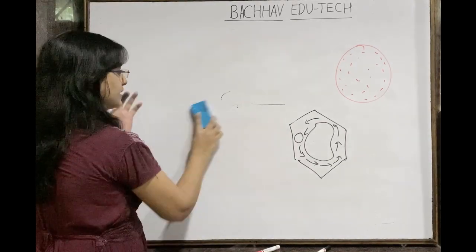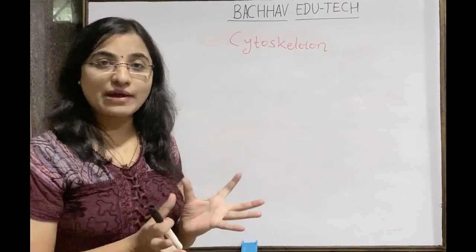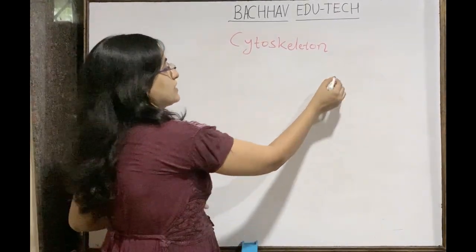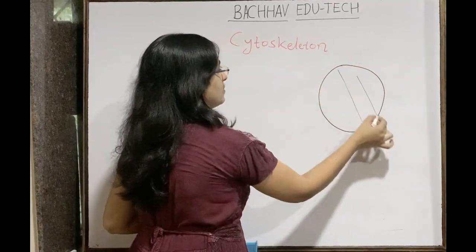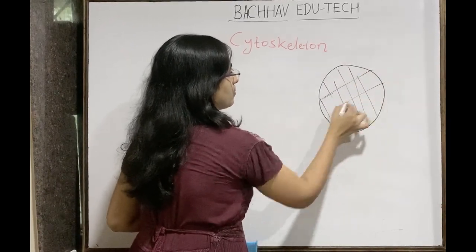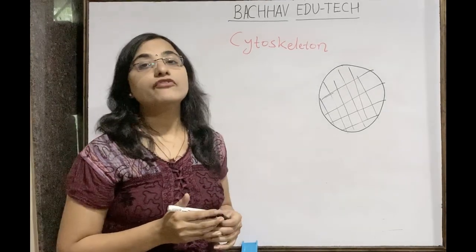Next is the cytoskeleton. Cyto stands for cell and skeleton is some kind of backbone present inside the cell. So suppose this is the cell, an animal cell. There are structures present inside the cell. There is a network of different types of filaments. They are basically made up of protein.